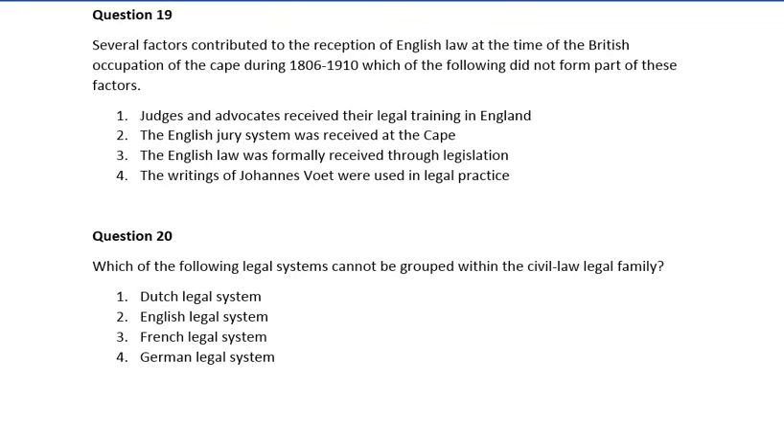Question 19. Several factors contributed to the reception of English law at the time of the British occupation of the Cape during 1806 to 1910. Which of the following did not form part of these factors? Number 1. Judges and advocates received their legal training in England. Number 2. The English jury system was received at the Cape. Number 3. The English law was formally received through legislation. Number 4. The writings of Johannes Voet were used in legal practice. So guys, the correct answer is number 4, which is the writings of Johannes Voet were used in legal practice.